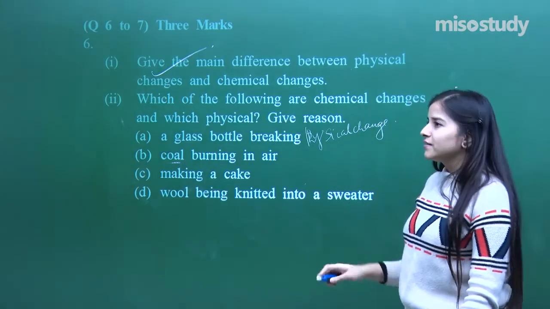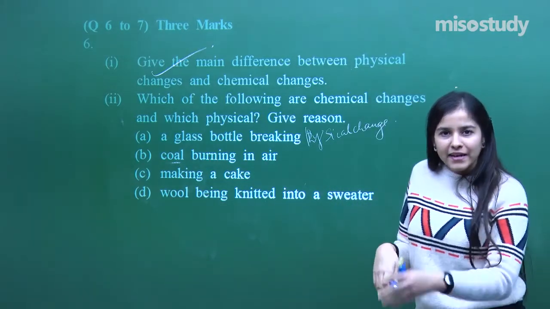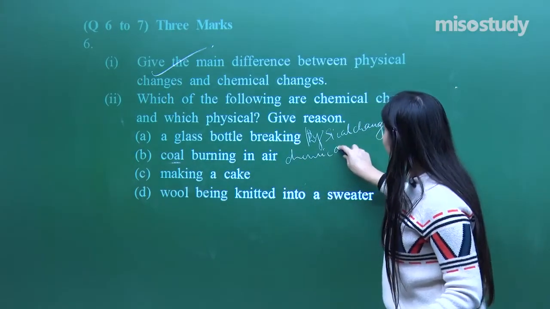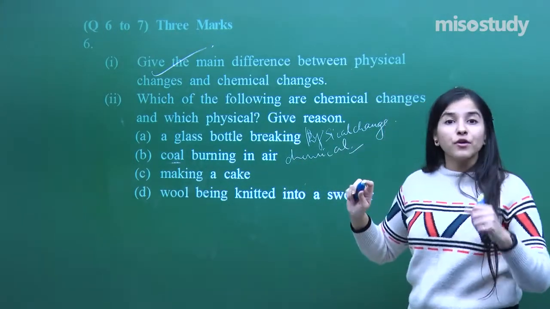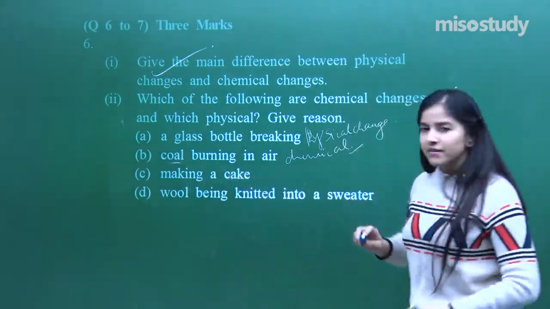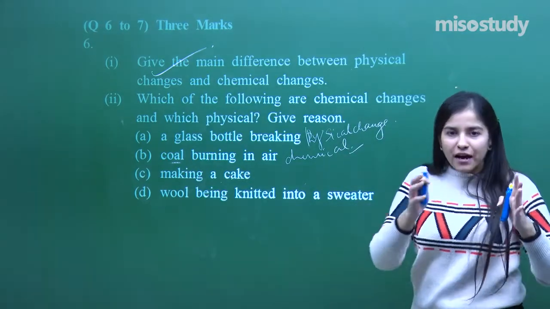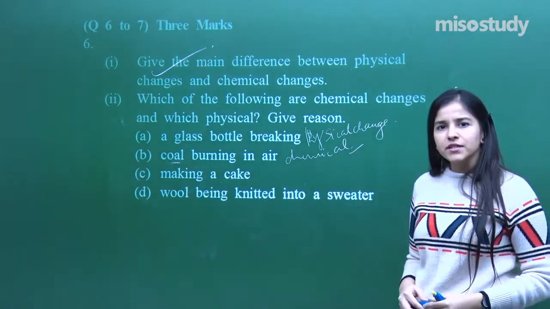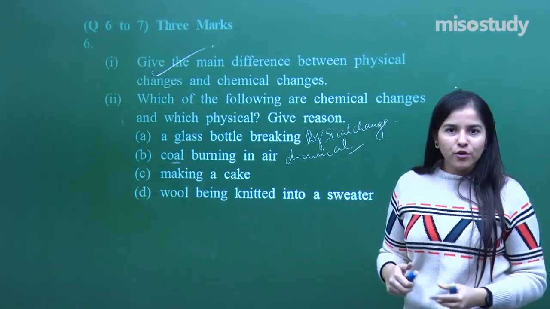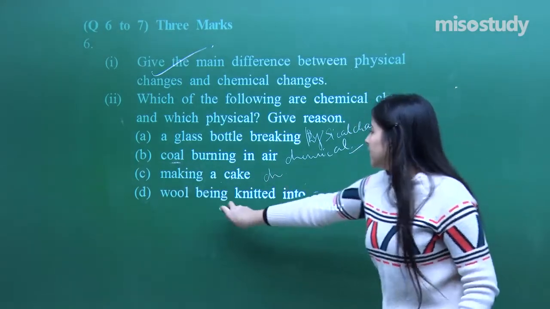Coal burning in the air. Can I retrace the entire reaction back? Can I get the coal back? No. So it is a chemical change because a new chemical has been formed. Pure carbon will be obtained, ashes will be obtained, gases will be obtained. Making of a cake. Can I undo this process? Can I again have dough in my hand? No, I cannot. Once the cake is baked, a new compound has been formed by the heating process, and that is why this is also a chemical change.